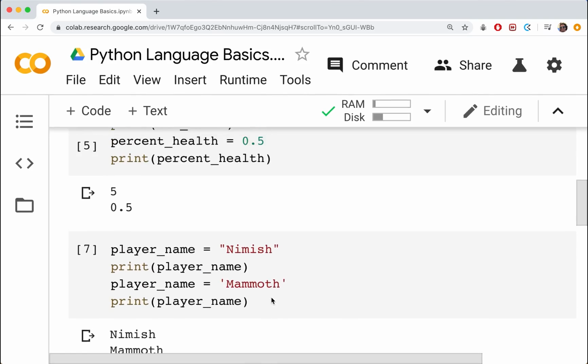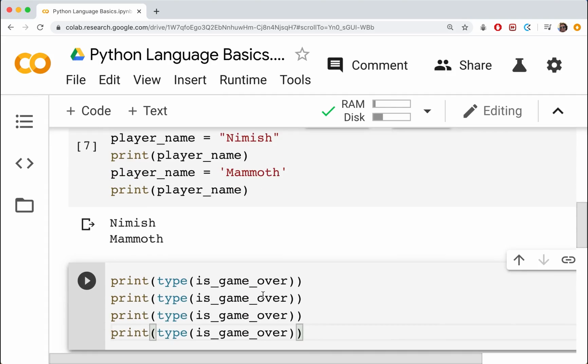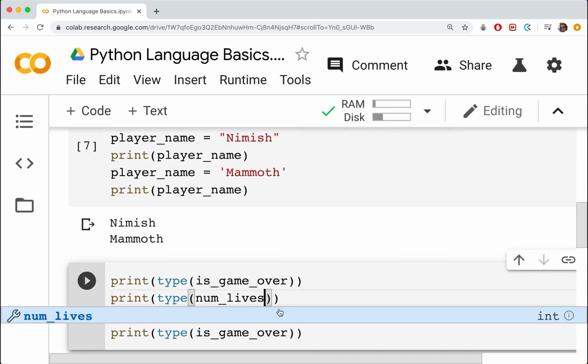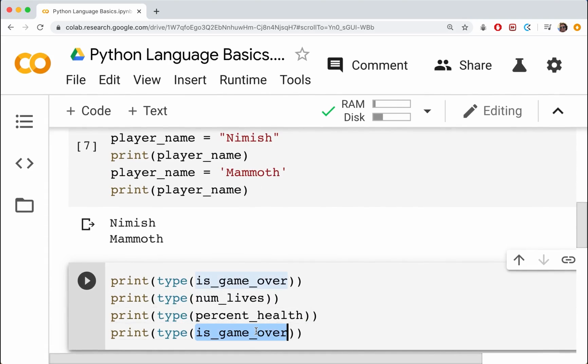Okay, so we'll start with is game over. Then we can do number of lives and percent health. So num lives. Then we'll do percent health. Okay, and then finally the player name.